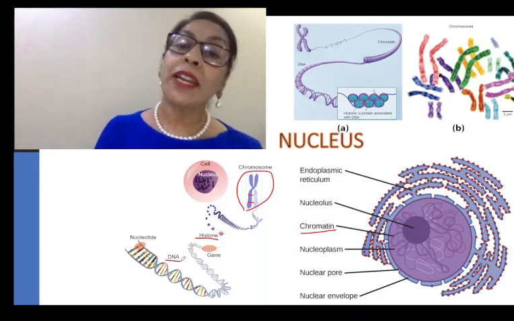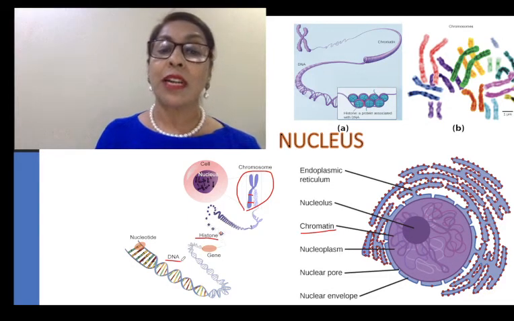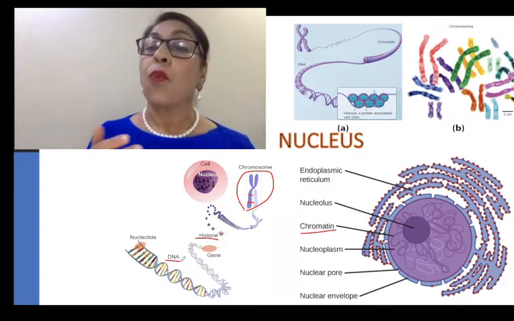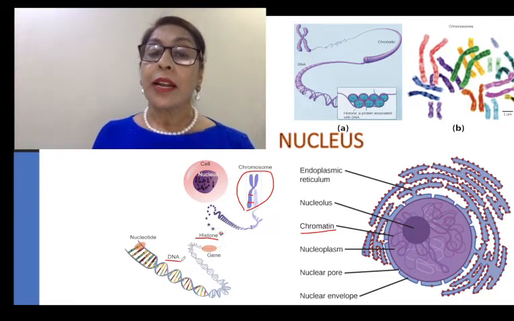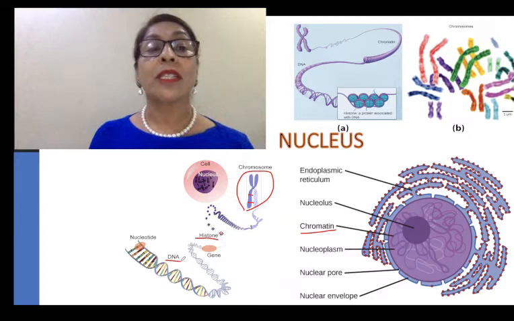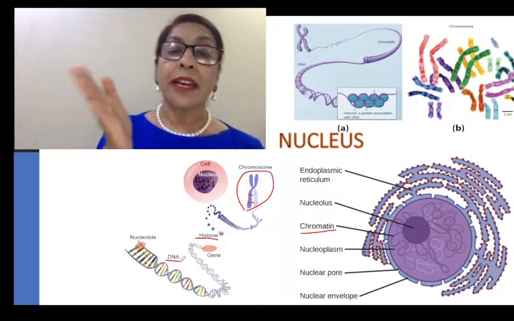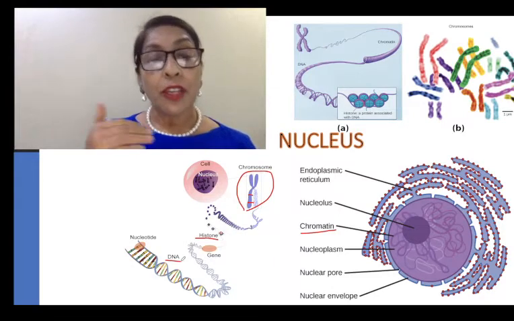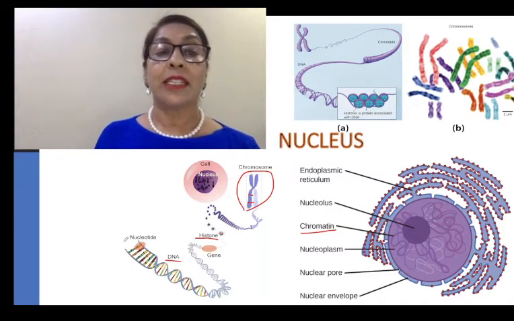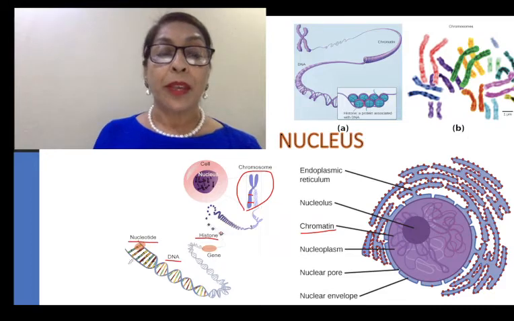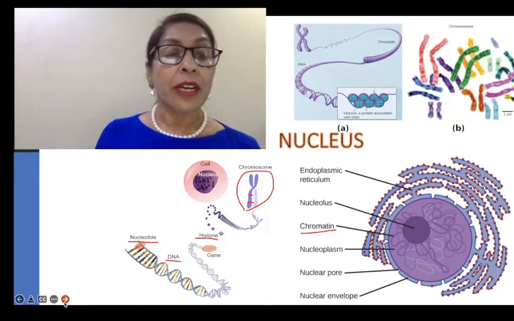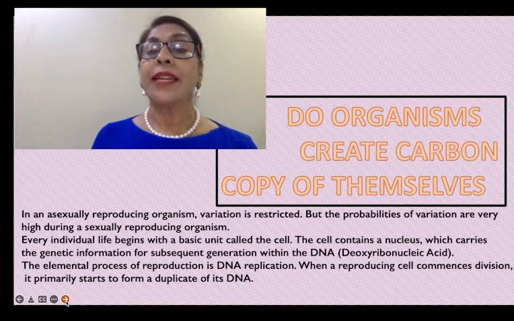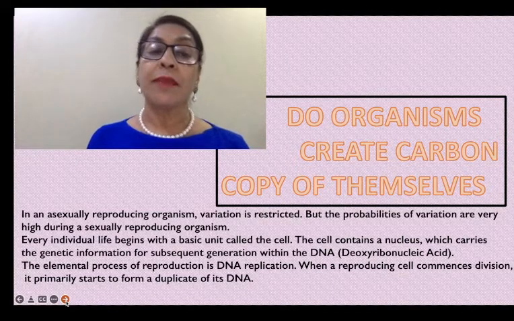The full form of DNA is deoxyribose nucleic acid. Now the question arises, why is DNA very important? DNA is very important because it passes hereditary characters from one generation to another generation. The unit of DNA is the nucleotide. Now we are going to study how organisms create a carbon copy of themselves.